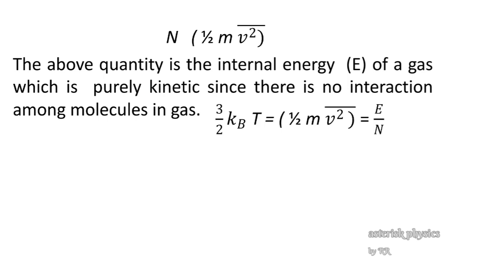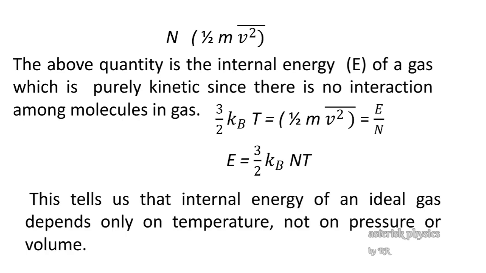So, we have 3 by 2 into kBT equals half m v square average, which can be equated to E by N, or E, the total internal energy of the system, equals 3 by 2 kB into N into T. This tells us that the internal energy of an ideal gas depends only on temperature.